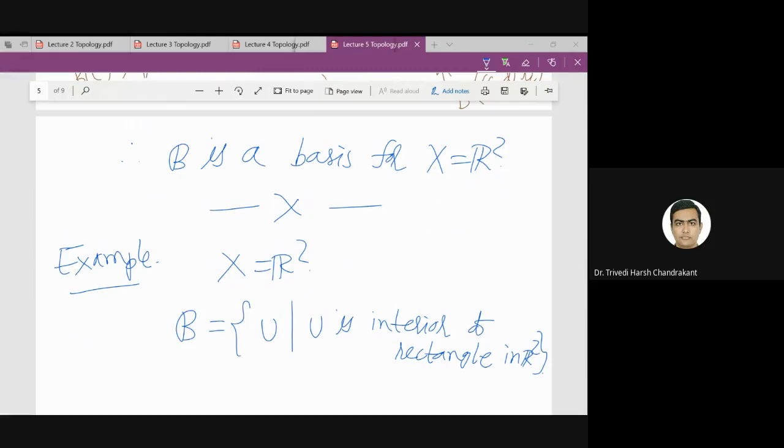If I take any point of R2, I can find a rectangle around that point, so such an interior of a rectangle I can find. The same way, if I take two rectangles around a point, I can always find a smaller rectangle which is contained in those two rectangles.